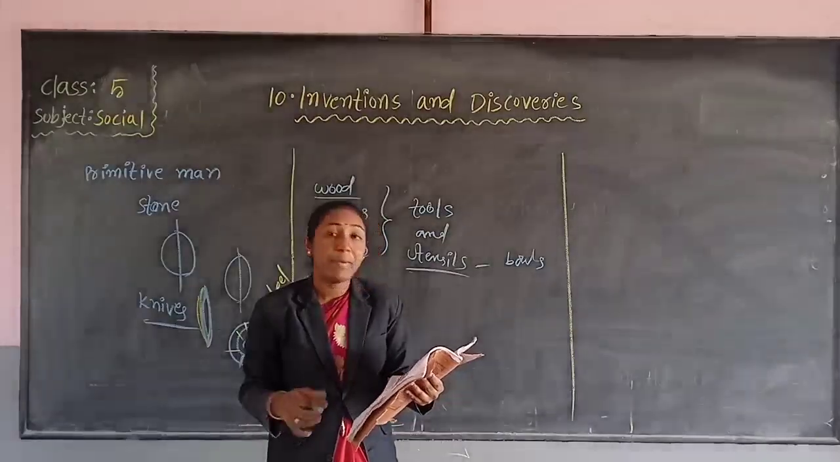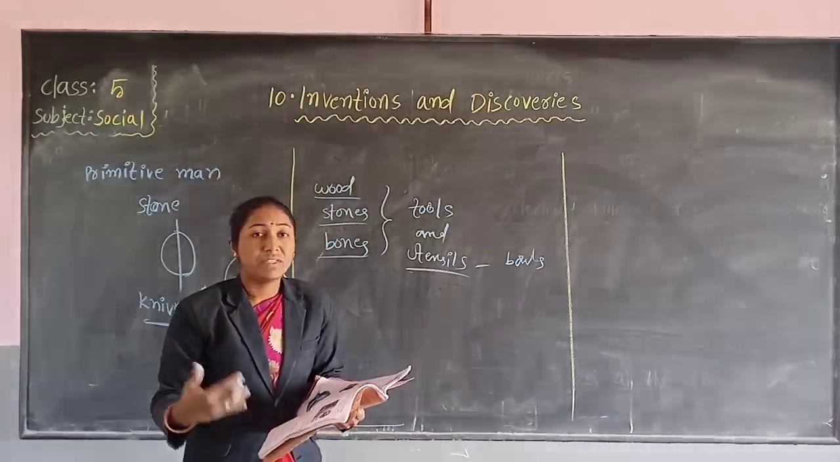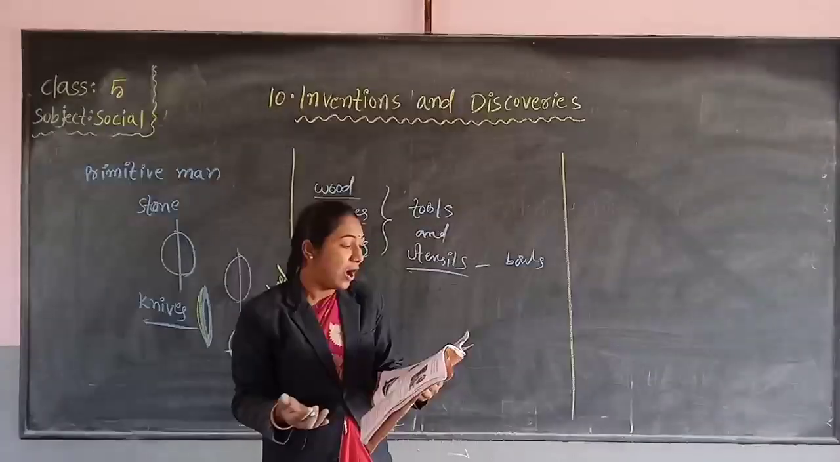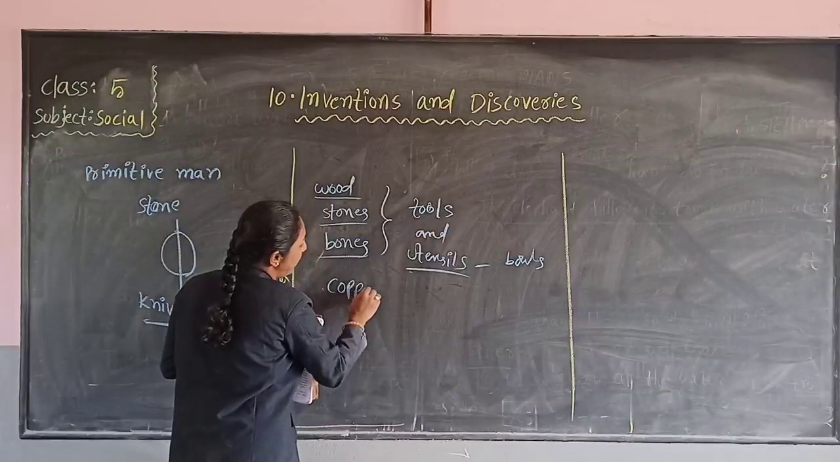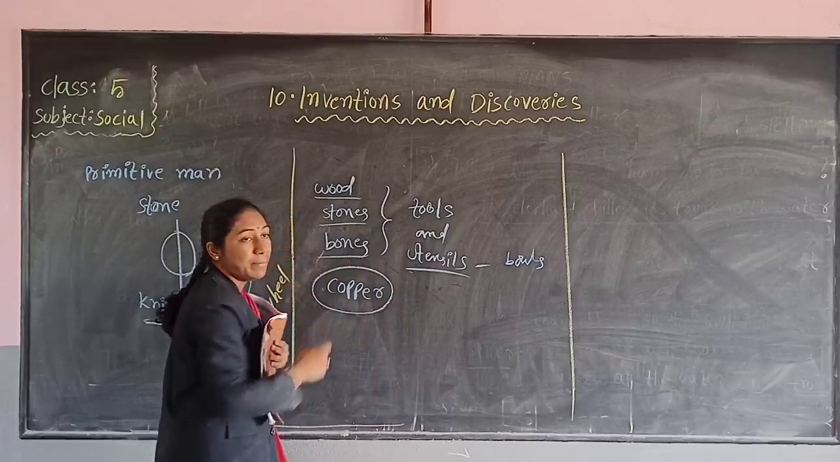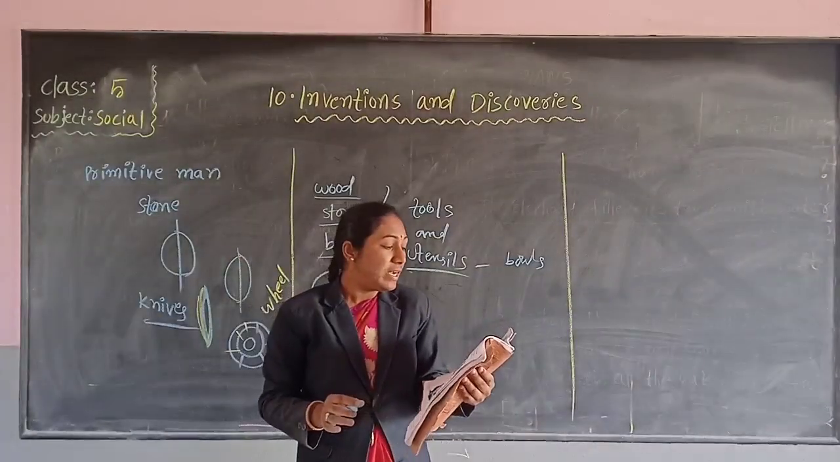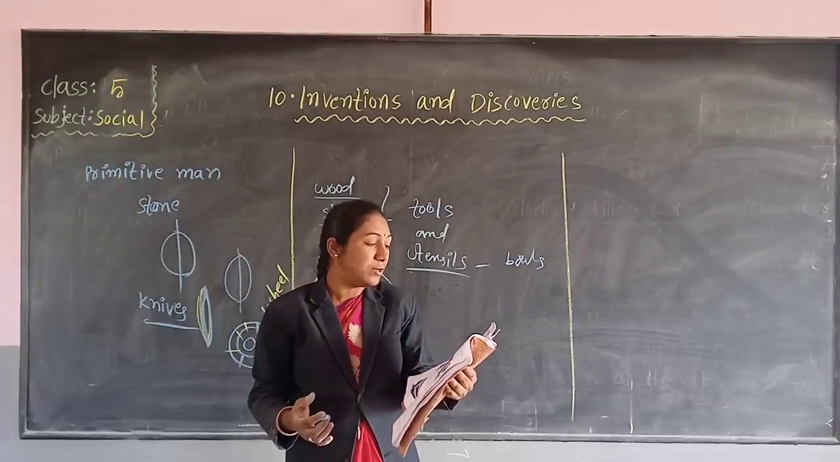Copper was discovered by chance. Then, after some days, copper was discovered by chance. What was discovered later? Copper. This copper metal was discovered. With the discovery of copper, man began to make tools